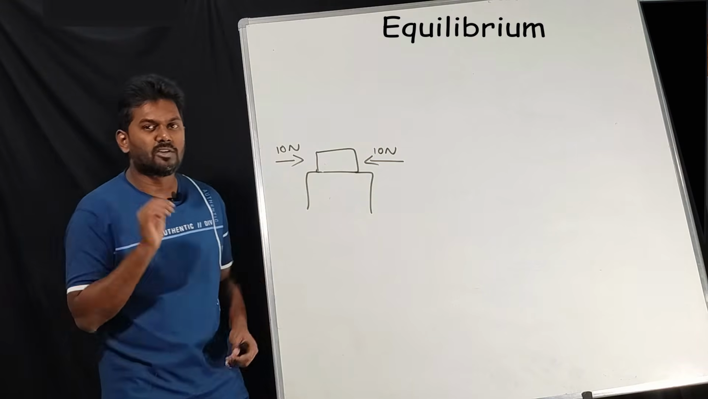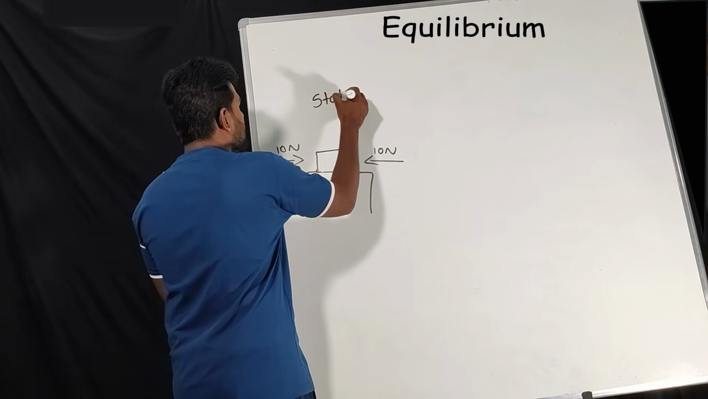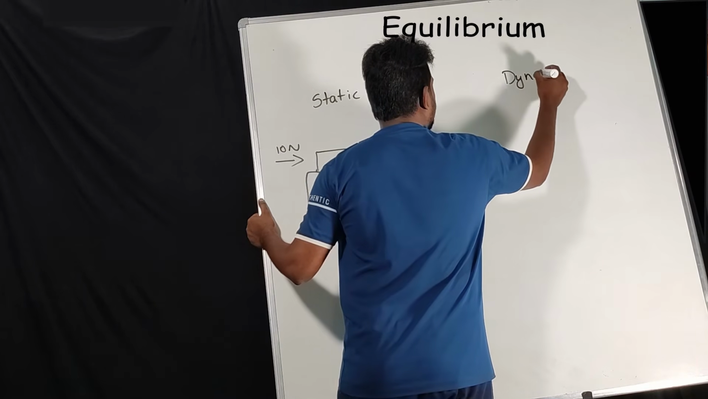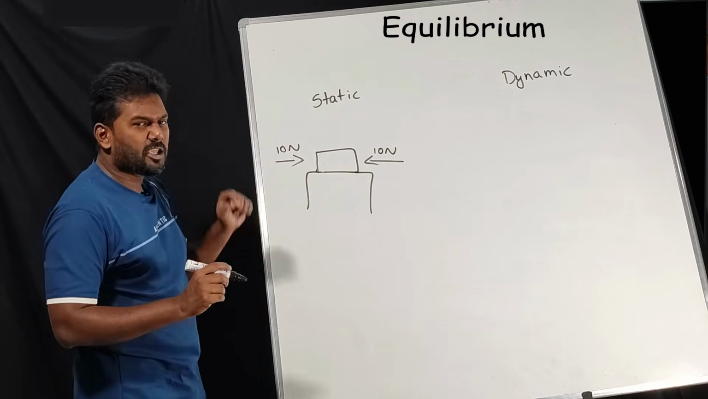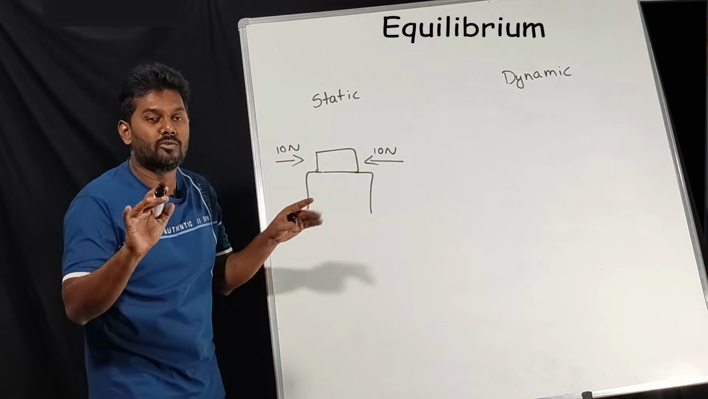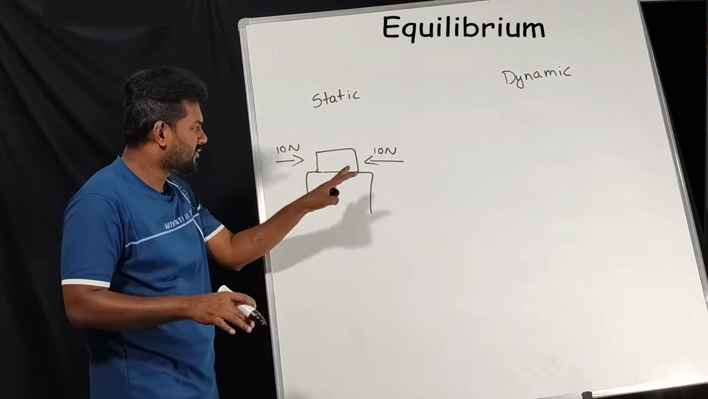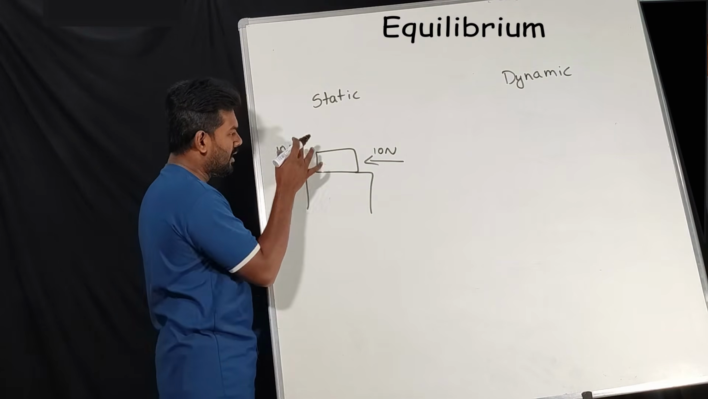So based on this, equilibrium has two types. One is static, one more is dynamic. As the name suggests, static means stationary, which is not moving. This is an example. What about dynamic? Dynamic means moving. First we'll talk about static completely.